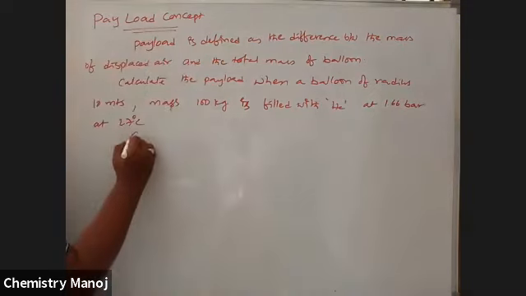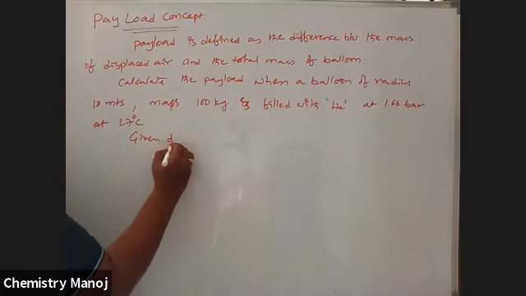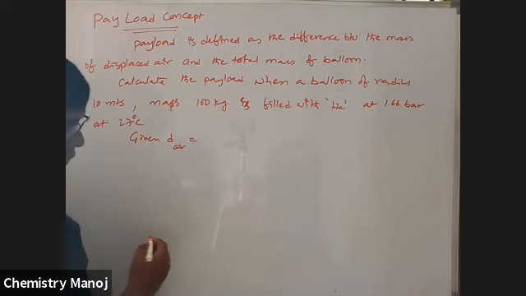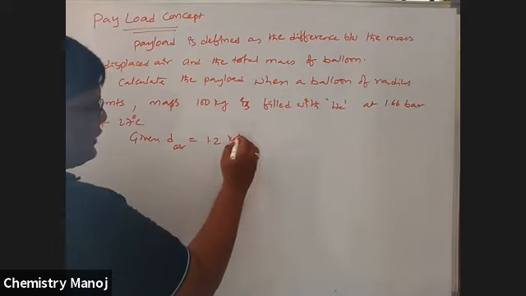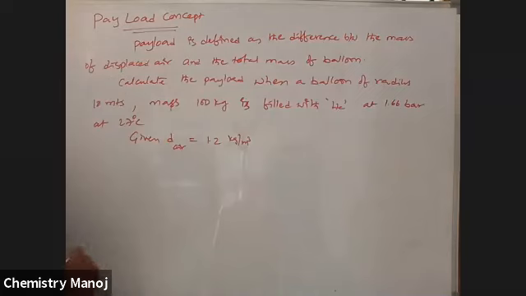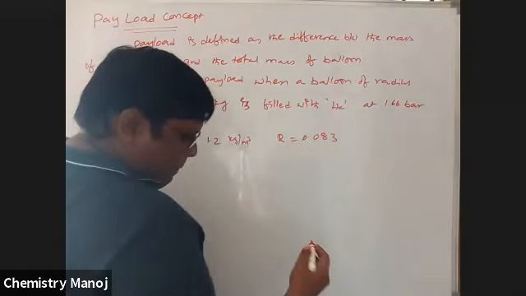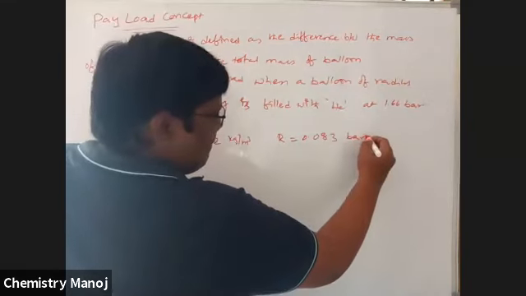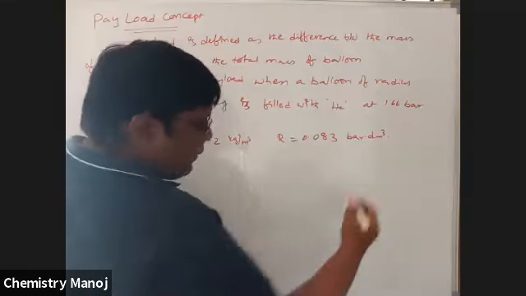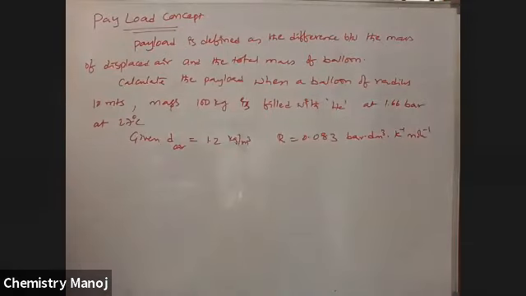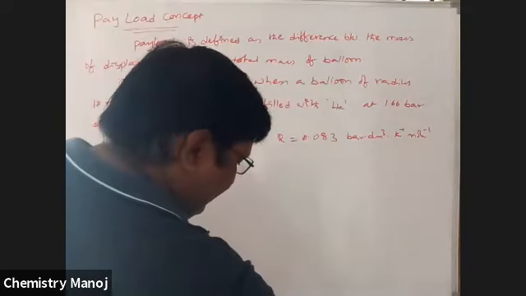Given density of air is equal to 1.2 kg per meter cube, R is equal to 0.083 bar decimeter cube Kelvin inverse mole inverse. So these are the values given to you.